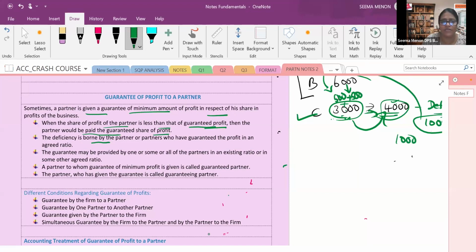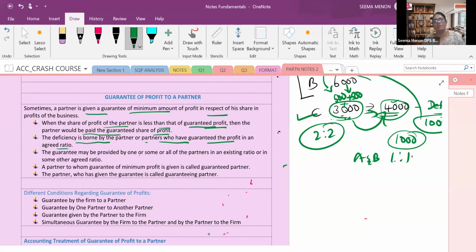Who will give the deficiency? The deficiency is borne by the partner or partners who have guaranteed a profit, in an agreed ratio. In my example, both the partners were bearing the deficiency. That means the 1,000 given by A and B, in which ratio? 1:1. 2:2 means 1:1 only. The guarantee may be provided by one. Sometimes it will be given in the partnership deed that the entire guarantee will be given by partner A. So who will give the whole 1,000 rupees? A will give it. Sometimes it may be mentioned that only B will give. So only B. That is mentioned here.